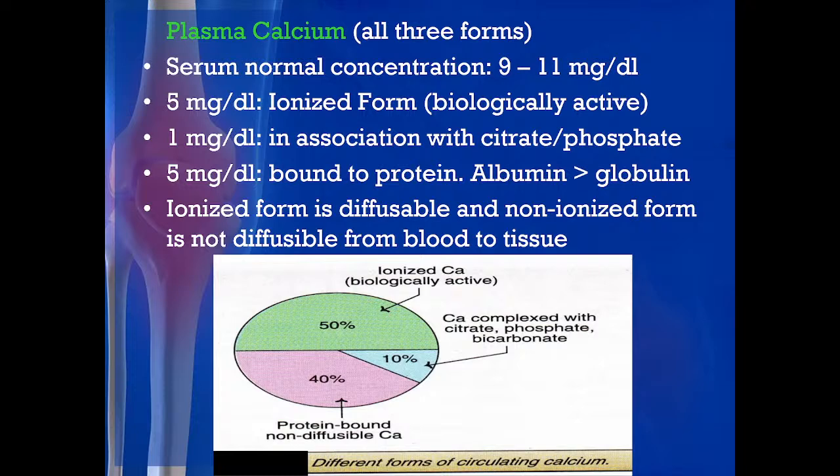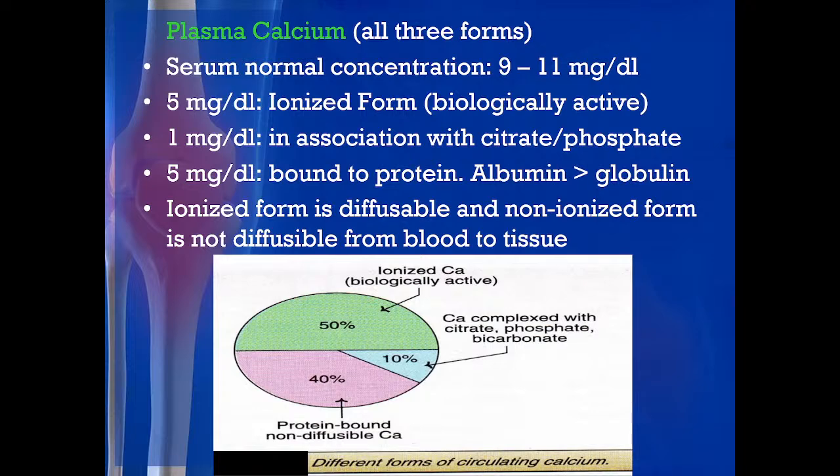Tetany is a spasm of the muscles. Okay. Now, out of this 9 to 11, taking 11 as the standard, 5 milligram is ionized, which is the biologically active form. 1 milligram per deciliter is associated with citrate and phosphate, as calcium citrate and calcium phosphate, and 5 milligram is bound to protein. It is bound more to albumin and less to globulin. So, these three forms of calcium exist, out of which only ionized calcium is biologically active and can take part in various reactions and functions.